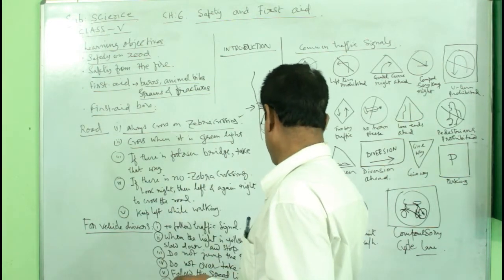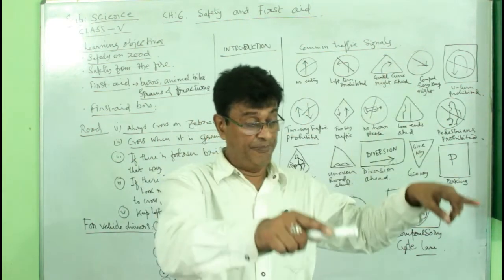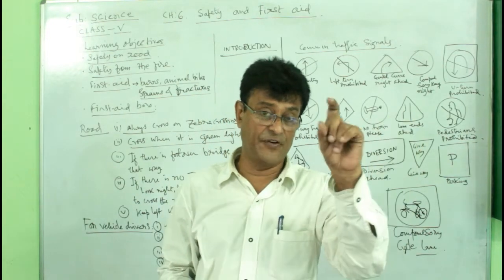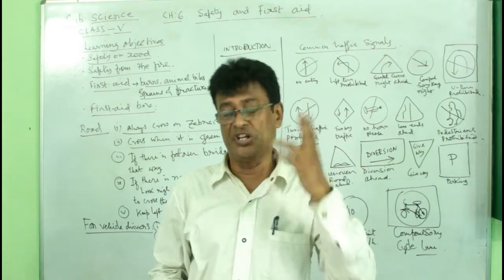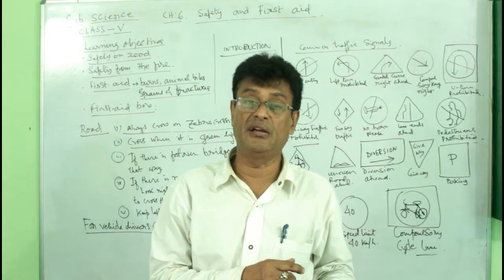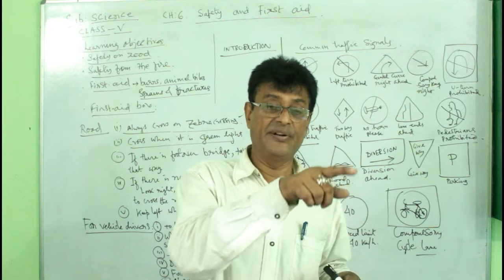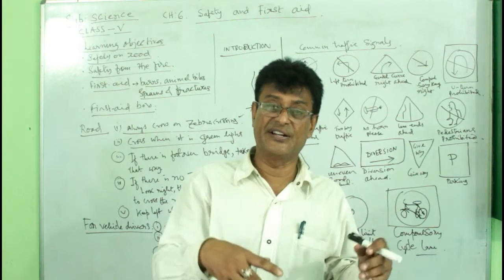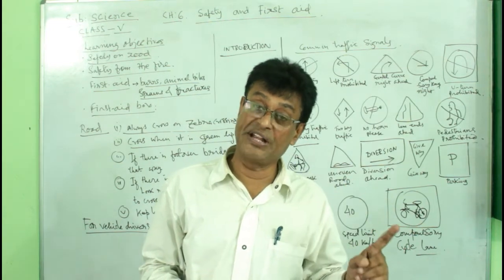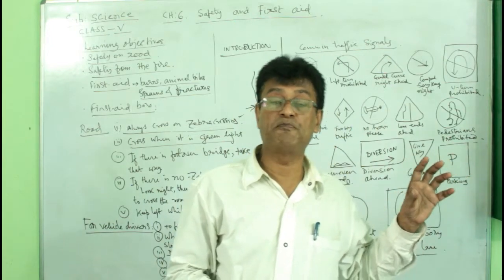Follow the speed limit on the road. There are boards on the road, especially on highways. The speed limit is 40. The speed limit is 50. In foreign countries, the speed limit is much higher, and their lanes are also different, the huge wide road lanes. 160 kilometers, 100 kilometers, and so on. Nobody can cross that limit. They have to maintain the speed and follow only the lane where the speed limit has been given.